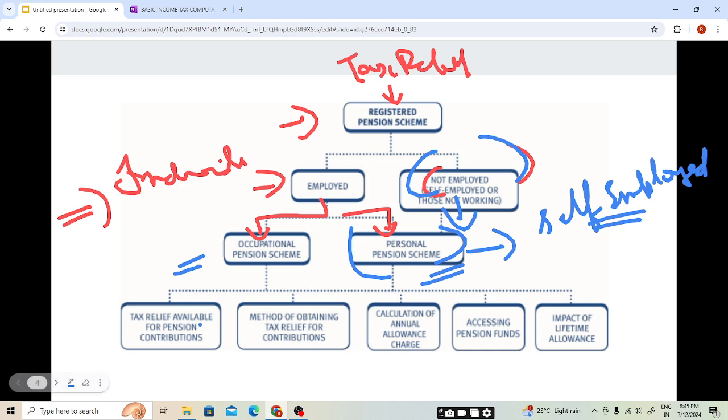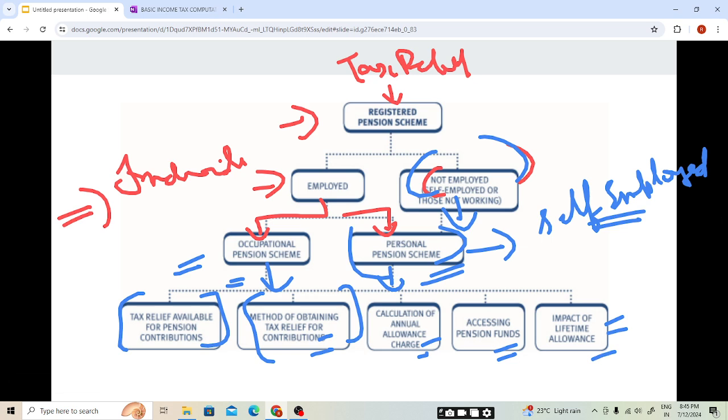So in this chapter we'll cover topics relating to tax relief, and the methods of obtaining tax relief, because one thing will be the maximum amount for which tax relief will be available. For both pension schemes we have different methods to claim the relief. Then the calculation of the annual allowance charge, accessing pension funds, and the impact of the lifetime allowance. We will cover all of these, students, and these five areas are very important for your examination. I hope it is clear.